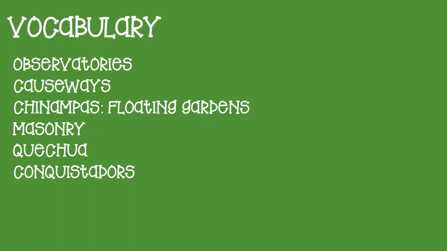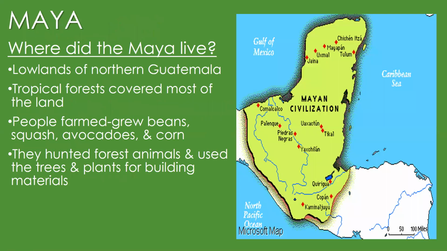Your learning objective for today is, I will be able to label where the Maya were located on a map. We have a nice short and sweet notes day today. And then we have a video and a little mapping activity, and I'll break that down for you as we go along. Remember, at any point, if you need to pause the video to finish a slide, you may do so. Okay, now pause before you get started.